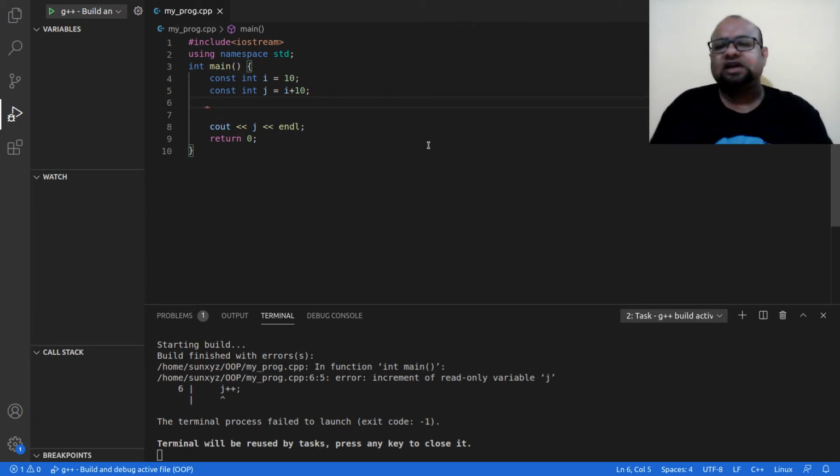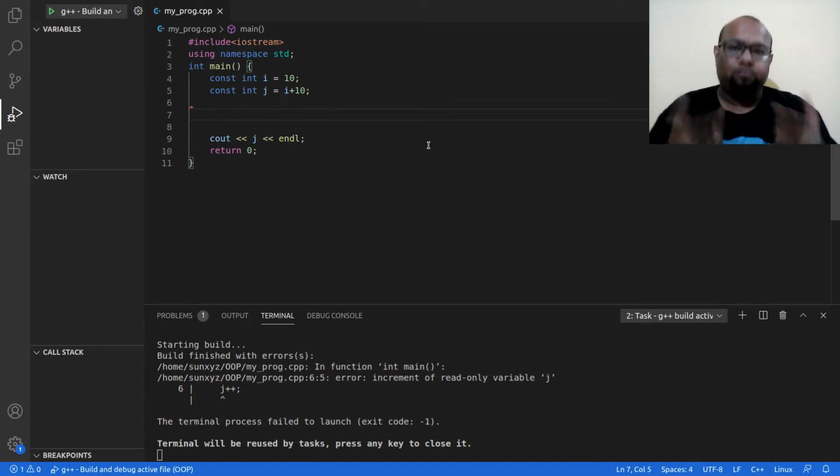Next, let us do one thing. Let me create a constant pointer. Now with constant pointer, there are two different concepts over here.